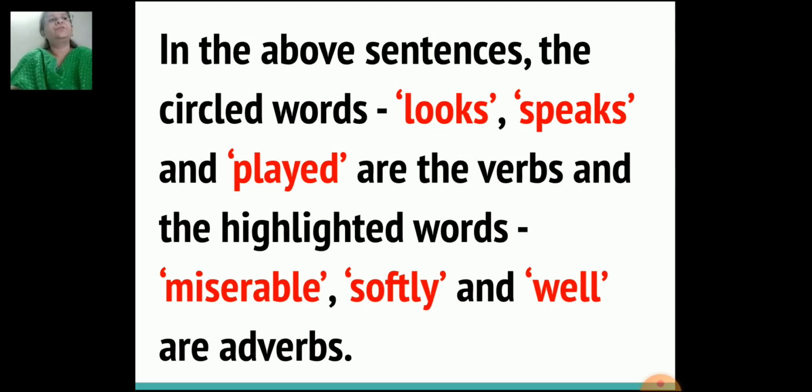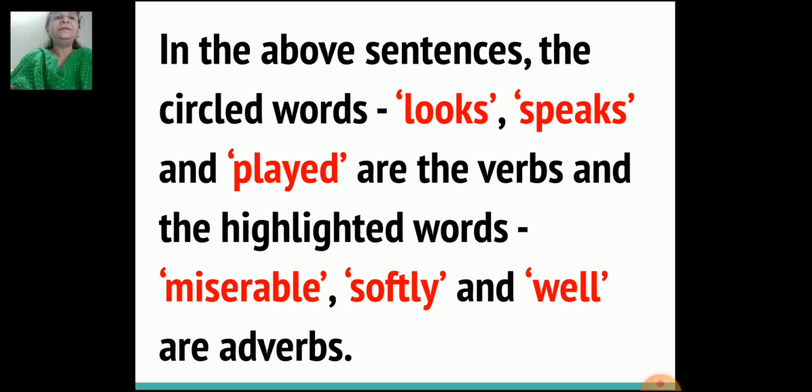Okay, now children, why were certain words circled in the above sentences and some highlighted? Let's see. In the above sentences, the circled words looks, speaks and played are the verbs. They are the action words.